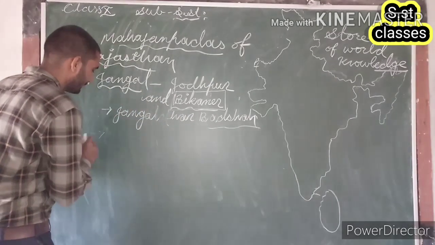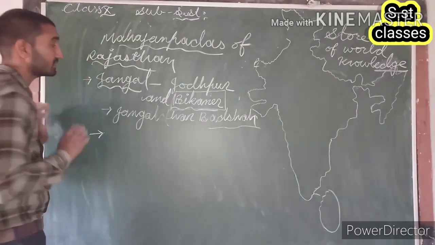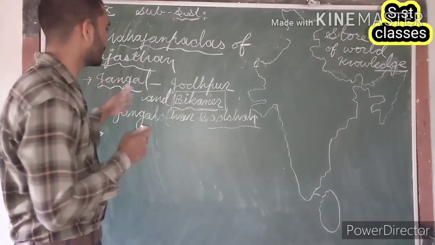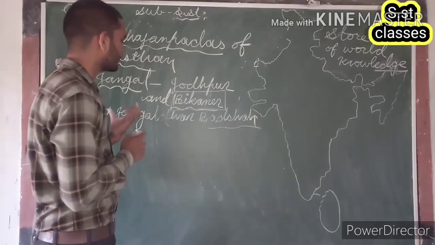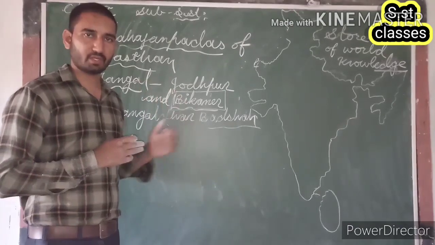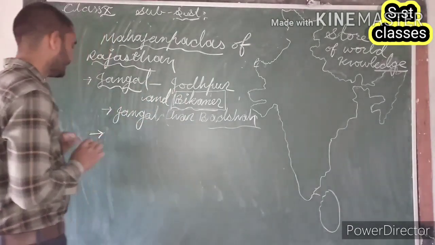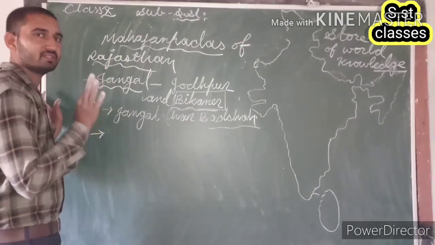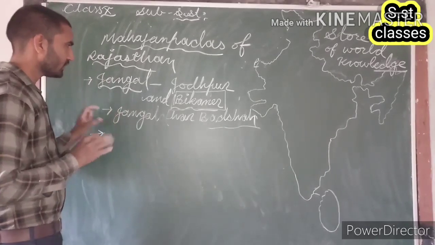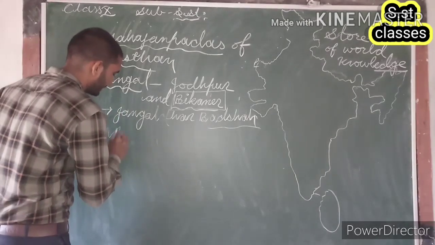So generally we can say that the rulers of Bikaner were the rulers of this Jangal region, and that's why they mentioned Jangal Dhar Badshah on their coins. Is that clear? Now after that, the capital of this Jangal Pradesh was Ahichhatrapur.